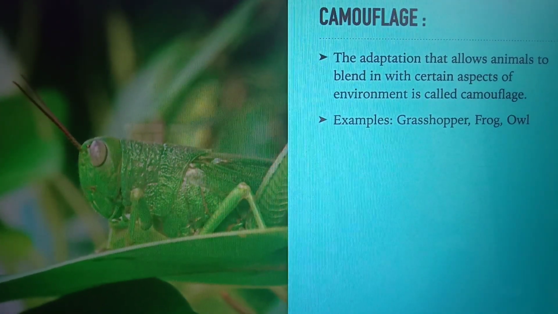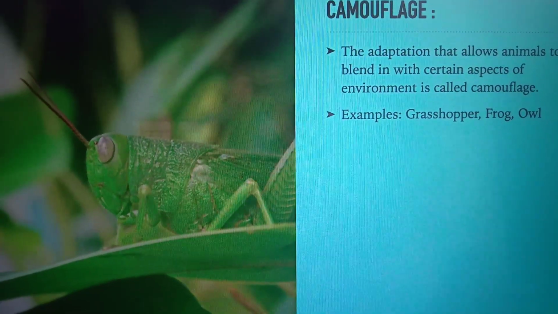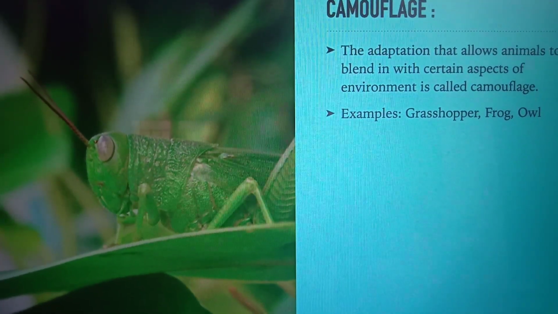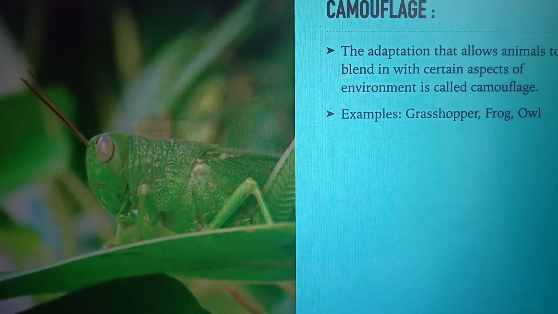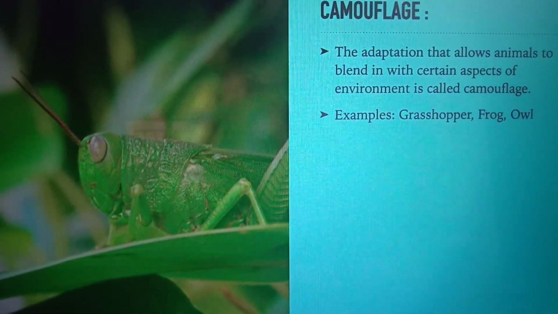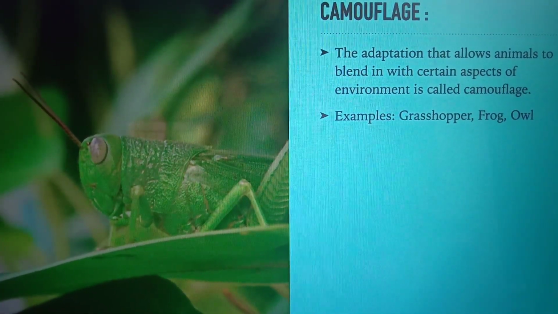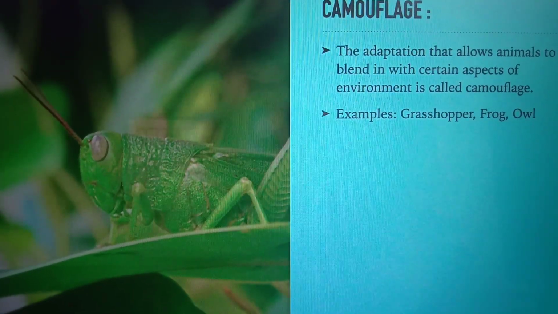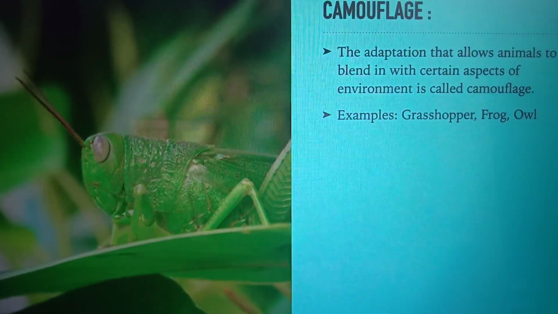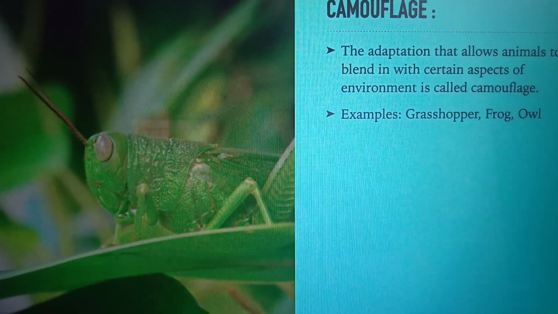Camouflage. The adaptation that allows animals to blend in with certain aspects of environment is called camouflage. Camouflage can be seen in animals like frog, owl, insects like grasshopper, stick insect, and so on.